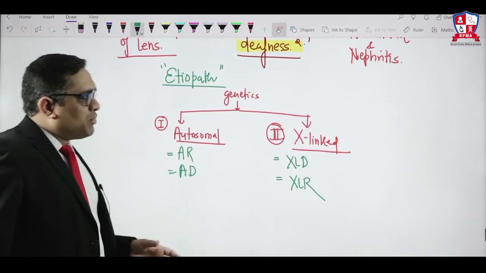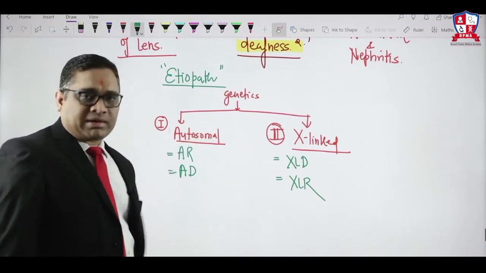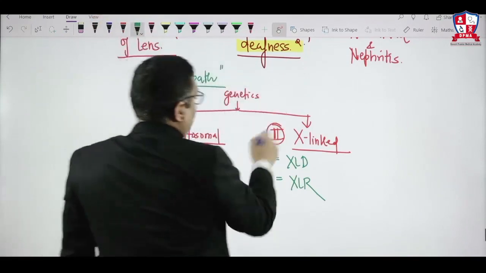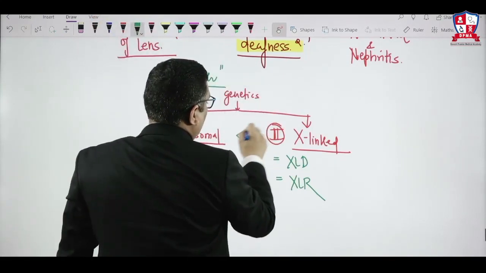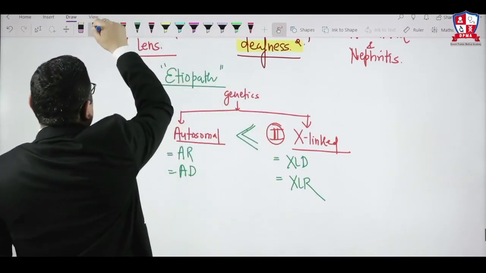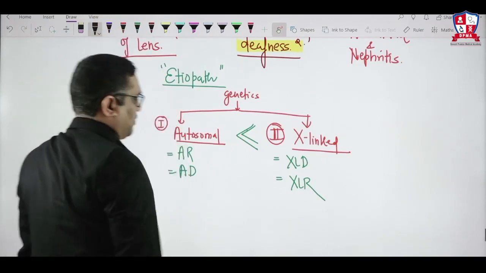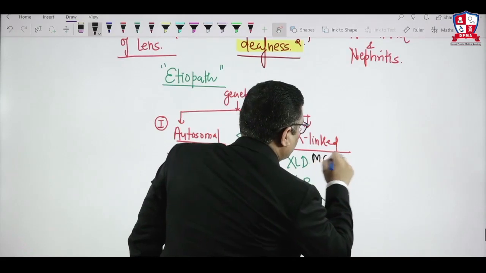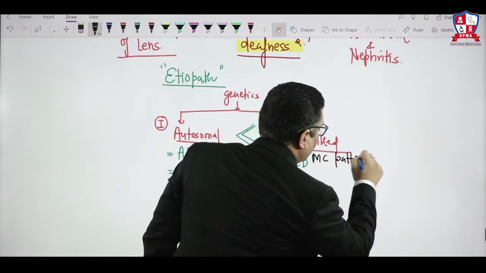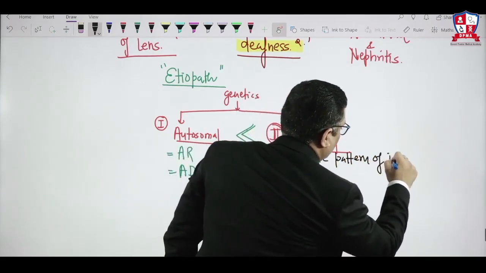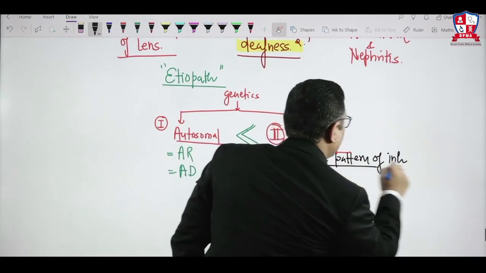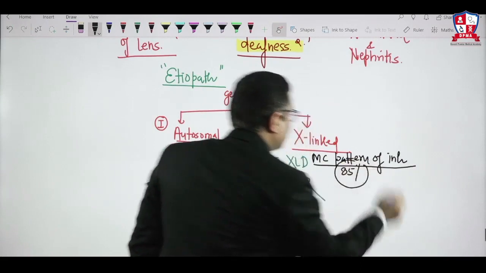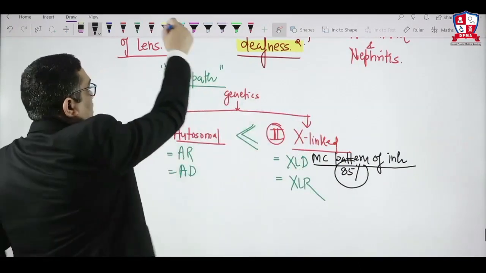So Alport syndrome, which is most common, autosomal or X-linked? When examiner asks you this question, always keep in mind X-linked is the most common pattern. Remember, X-linked is the most common pattern of inheritance. And amongst the X-linked, dominant is the most common pattern of inheritance. This was the All India 2016 question. More than 85% of the cases will be having X-linked dominant. So keep that in mind.